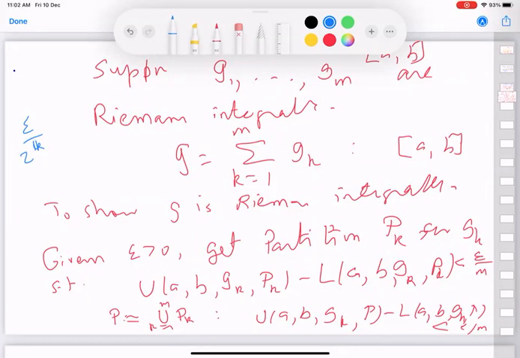Right? For example, if the kth partition is all the points j by 2 power k, integer multiples of 1 over 2 power k, and you try to make a common partition, it will be all dyadic rationals. So while this epsilon trick will work even if you have an infinite sum, the problem is that if you have infinitely many partitions, you can't take a common refinement. It may work, it may not work.